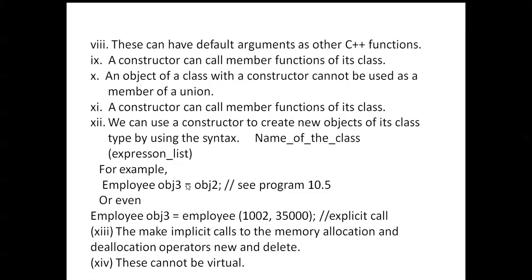For example, employee obj3 is equal to obj2. See program 10.5: employee object 3, employee 1002 is the ID and 35,000 is the salary. This is an explicit call.